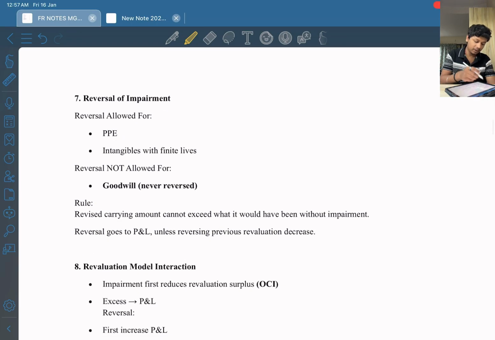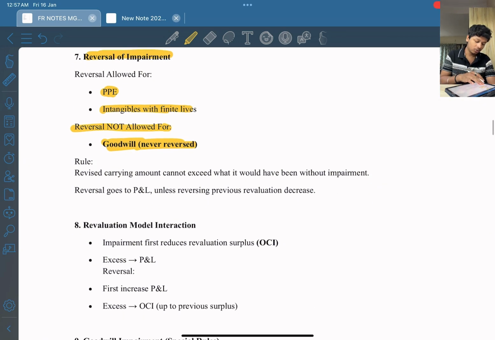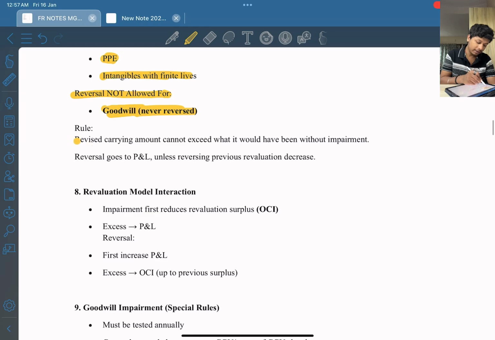We also covered reversal of impairment, right? Reversal is allowed for PPE, intangible with finite life. Reversal is not allowed for goodwill. Okay. This thing you have to remember, that reversal cannot happen for goodwill. Now rules are revised carrying amount cannot exceed what it would have been without impairment, right?